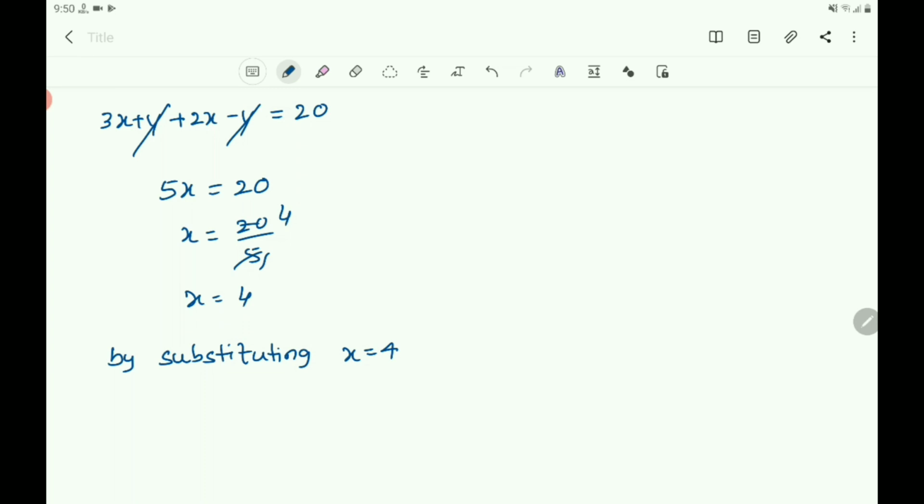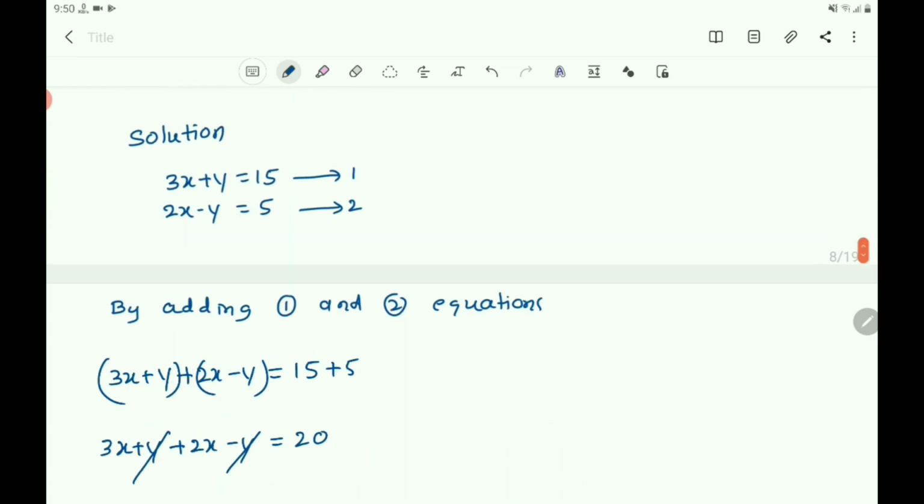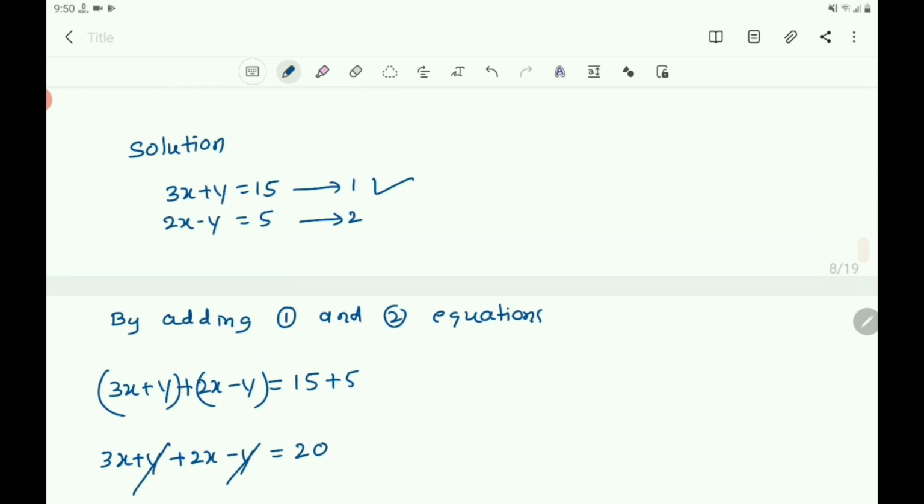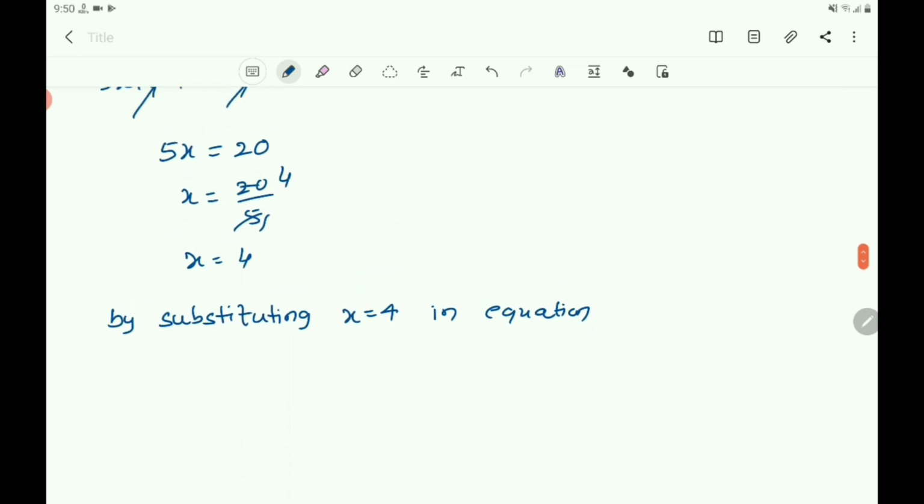Then you write, by substituting x equals 4 in the equation. Which equation are you going to take? You take any one of the equations. Let us take the first equation, 3x plus y equals 15. Here you have the value of x, substitute it: 3 into the value of x, that is 4. In the place of x you write 4, plus y equals 15. Then you multiply 3 and 4. What is the product of 3 and 4? That is 12 plus y equals 15.